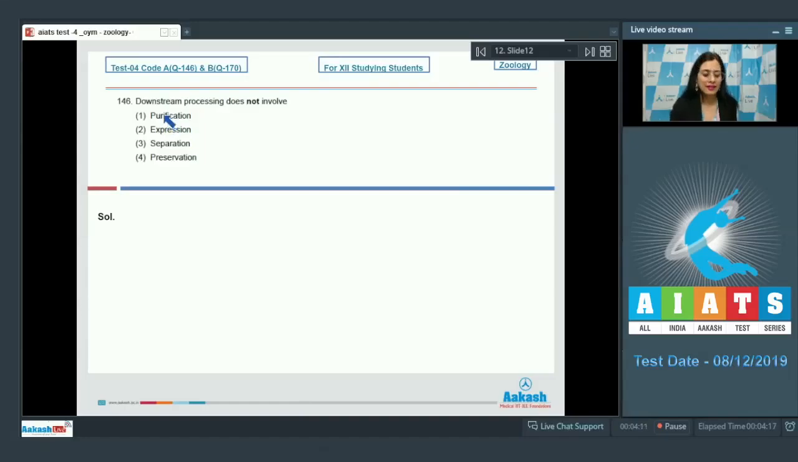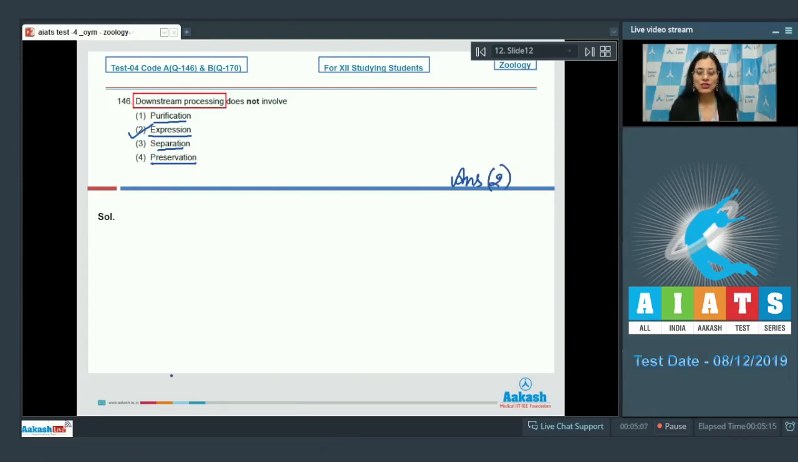Question number 146. Downstream processing does not involve, and the options are purification, expression, separation, and preservation. Downstream processing is the name given to the stage after fermentation when the desired product is recovered. So expression, which is the step of biosynthetic stage, is an odd one out among the given options, which is purification, separation, and preservation, which are involved in downstream processing. So the correct answer to this question is option number 2.